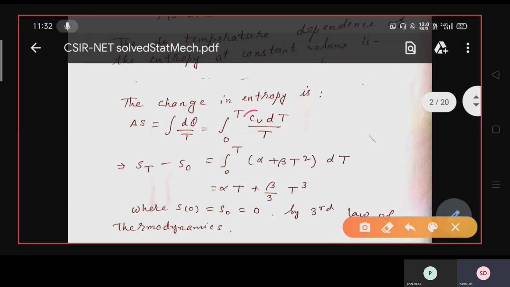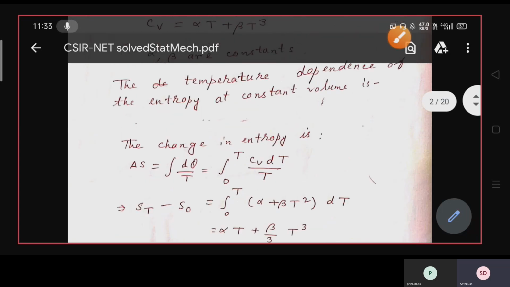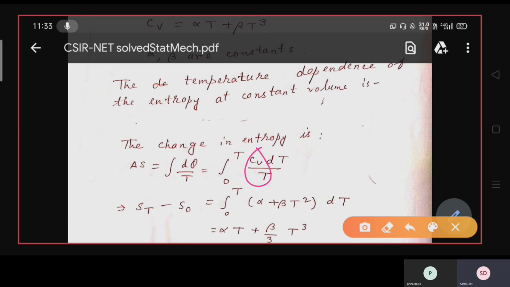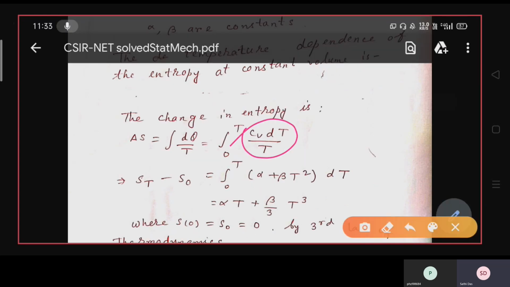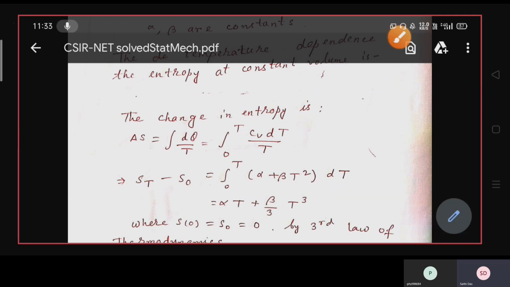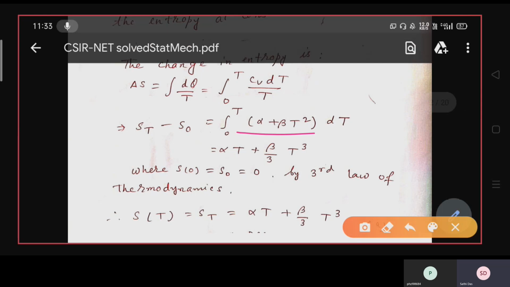As CV is given, put the value of CV by T as alpha plus beta T square, because CV is alpha T plus beta T cube. So CV by T into dT will be alpha plus beta T square into dT, integrated from 0 to T. So put the value, you get the answer, that is alpha T plus beta by 3 T cube.